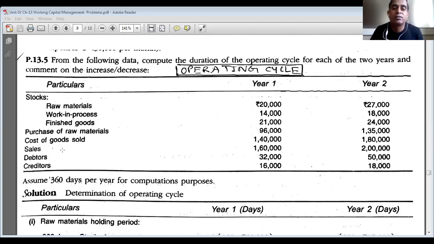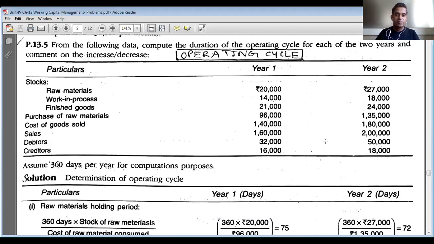Now, in each case, how can we determine the duration of the operating cycle? We have to determine the holding period for each current asset and each current liability.